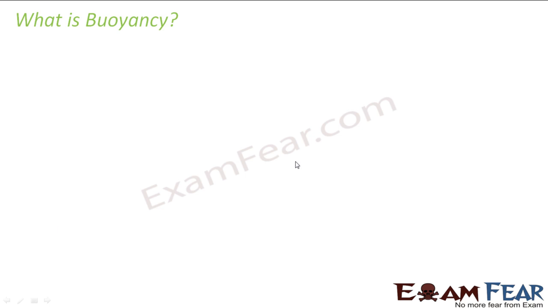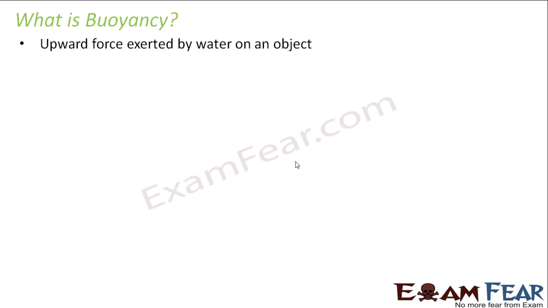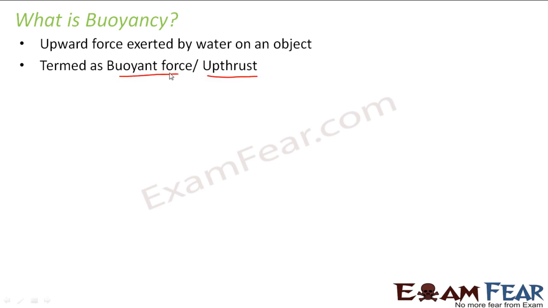So let us see what is buoyancy. Buoyancy is the upward force exerted by water on an object. So whenever an object is put inside water, whether the object will sink or float depends upon the force which is exerted by the water. The water will exert an upward force on that object, and that upward force is known as buoyancy. It is also known as buoyant force or upthrust. Upthrust because it is a thrust which is acting in the upward direction by water. So it is also known as upthrust or buoyant force.